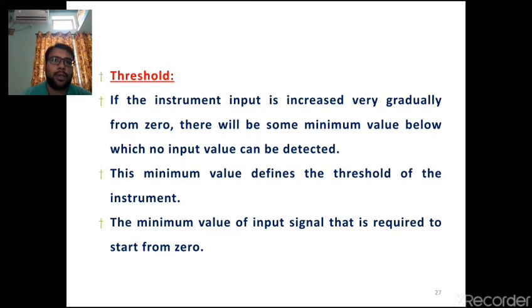So that means if you go for a micrometer, the micrometer has a least count of 0.01 mm. That means the smallest value is measured by that particular instrument. If you take a vernier caliper, the least value that can be measured is 0.02 mm. So it will start from 0, and it can measure the smallest value of a particular quantity. That is nothing but threshold.